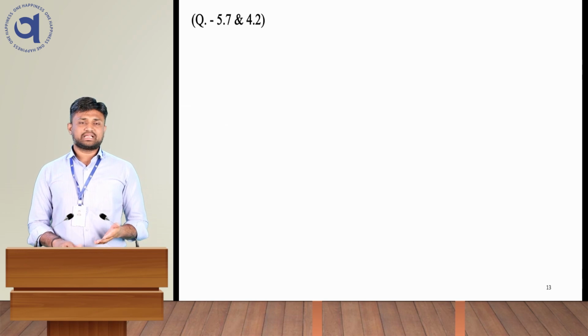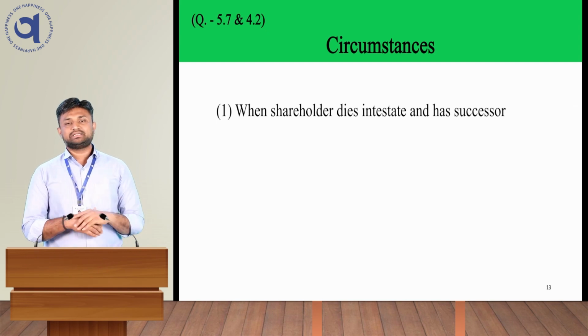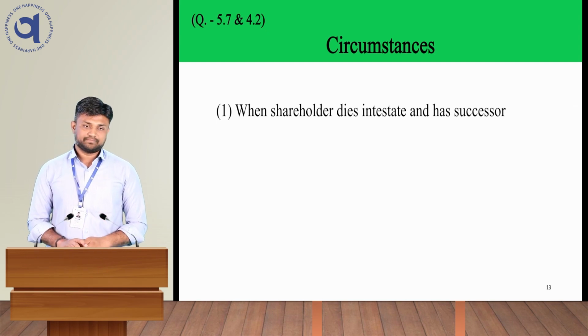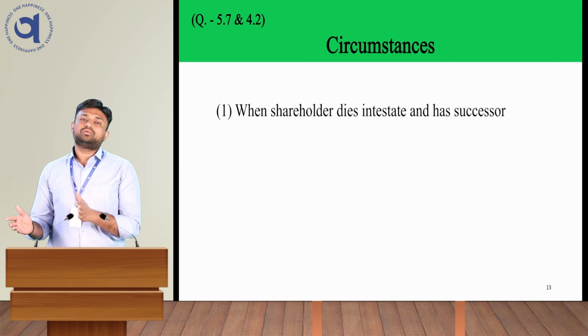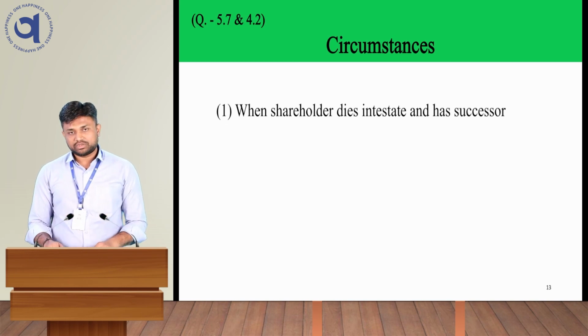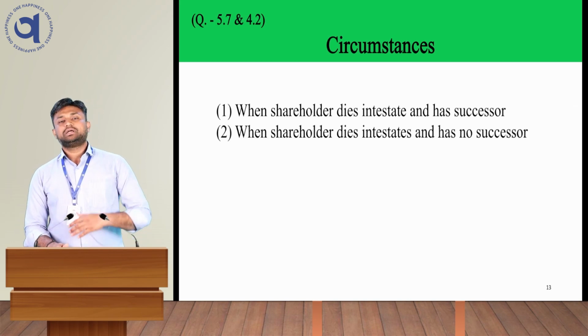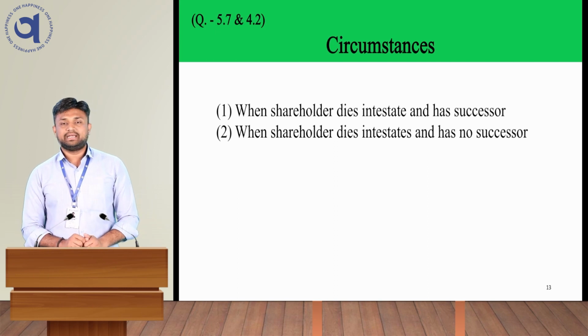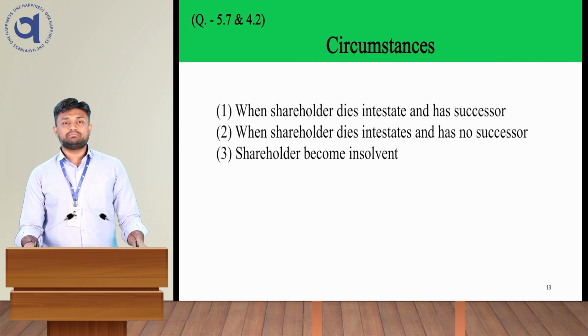So let's understand the circumstances in which the shares can be transmitted. When the shareholder dies and has a successor. Now, what is the meaning of successor? Successor is the person who is a nominee to the shareholder. Okay, so in case of death of the shareholder, the shareholder's nominee will become the next shareholder. Another condition is when the shareholder dies and has no successor. So in case the shareholder has not made any kind of successor, automatically the next nominee will become the shareholder.